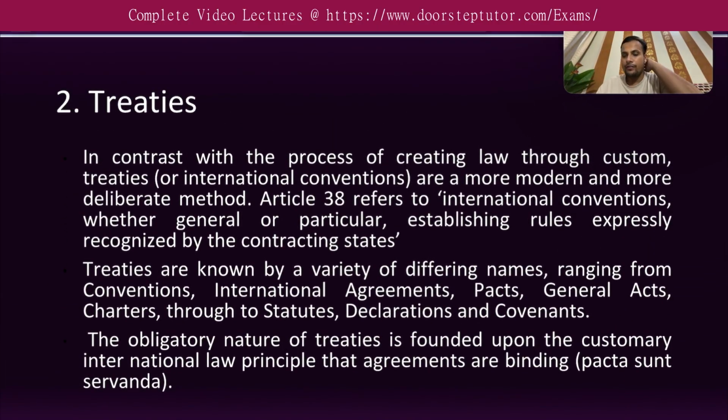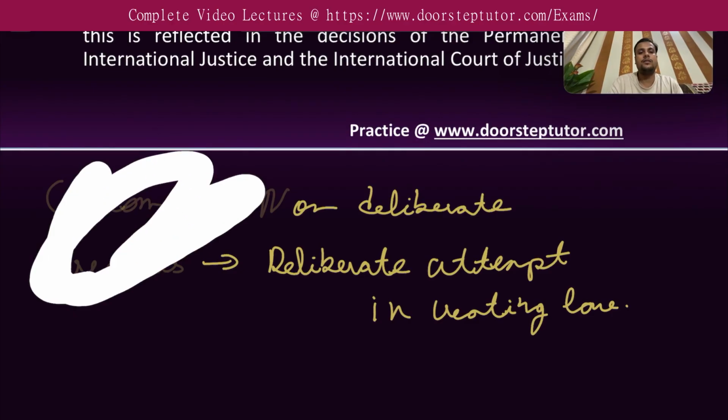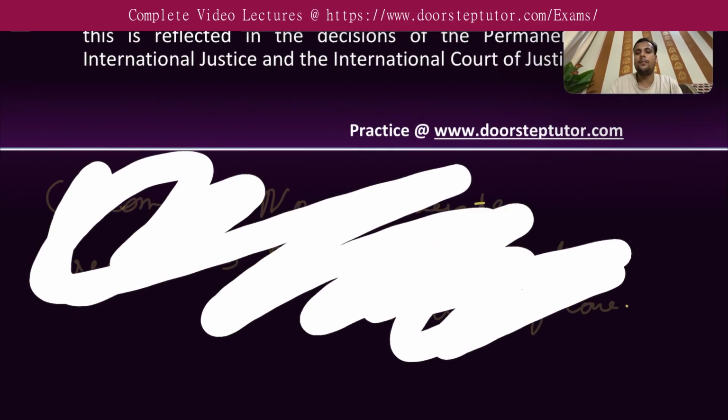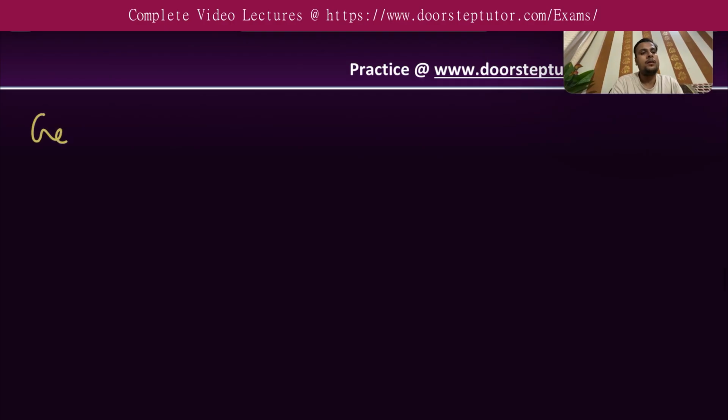Now, if we refer to Article 38, it says that international conventions, whether they are general or particular. Okay, so we have to look at the words general and particular here. What are general conventions and what are particular conventions? Let us look at that.